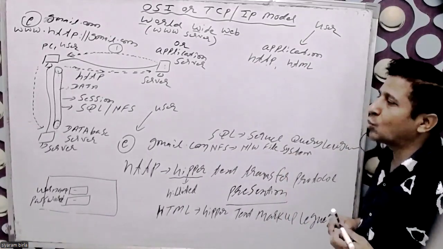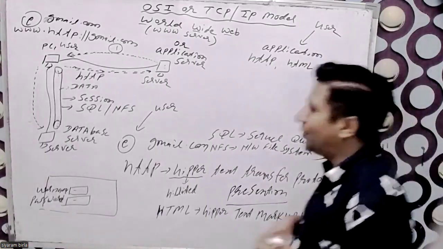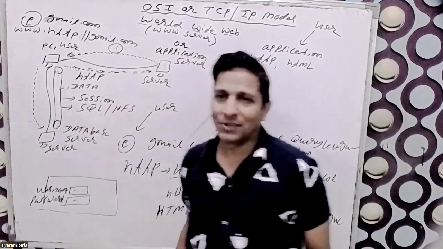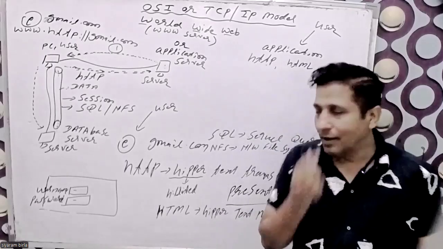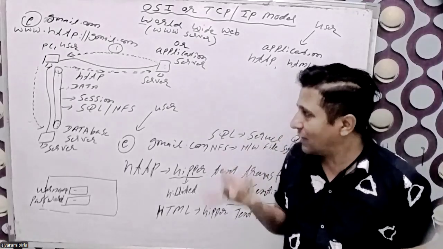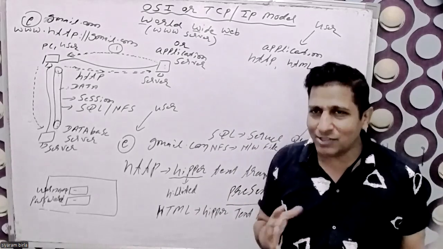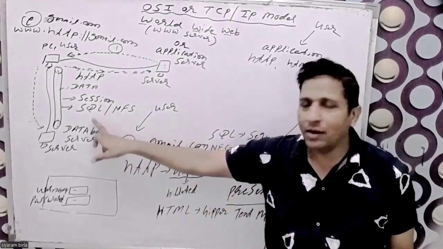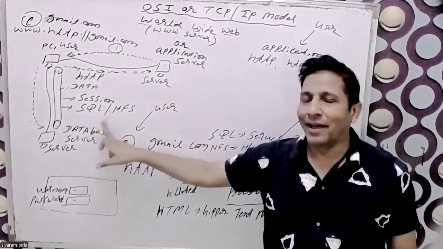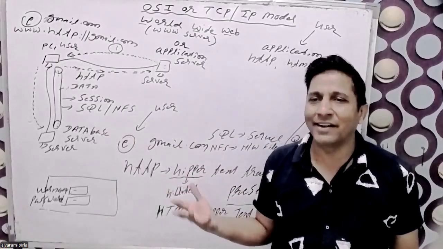So two protocols are working for the session, which perform the verification. What is the difference between SQL and NFS? There is a small difference. SQL is more authenticated and NFS is less authenticated.